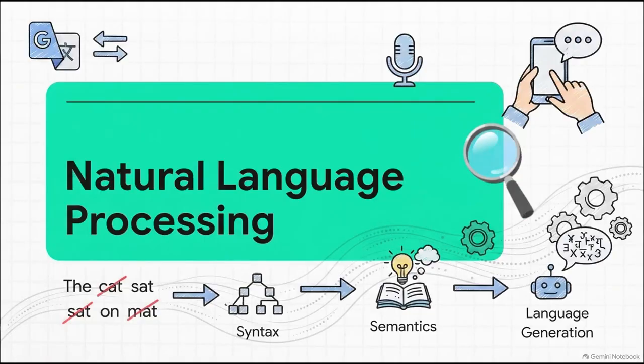For the second branch, natural language processing, or NLP, just remember that this is the technology powering the tools you use quite literally every single day. Google Translate, chatbots, voice assistants. It works by analyzing the syntax, which is the grammar, and the semantics, the meaning of human language. That's what allows machines to process our messy, complex speech and actually generate human-like responses.